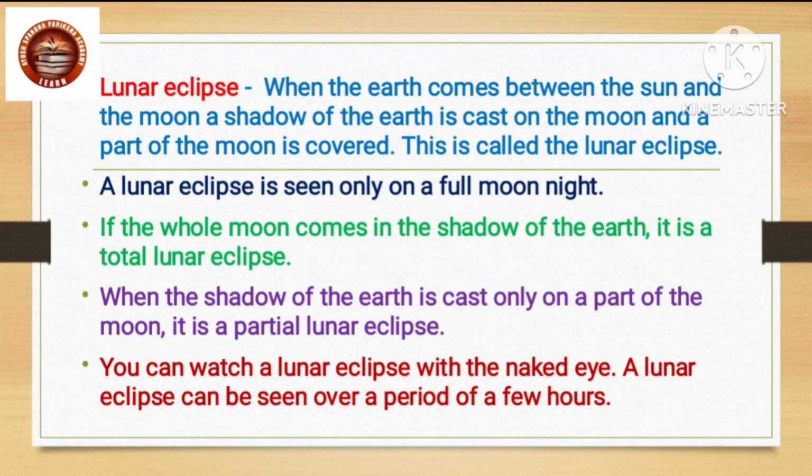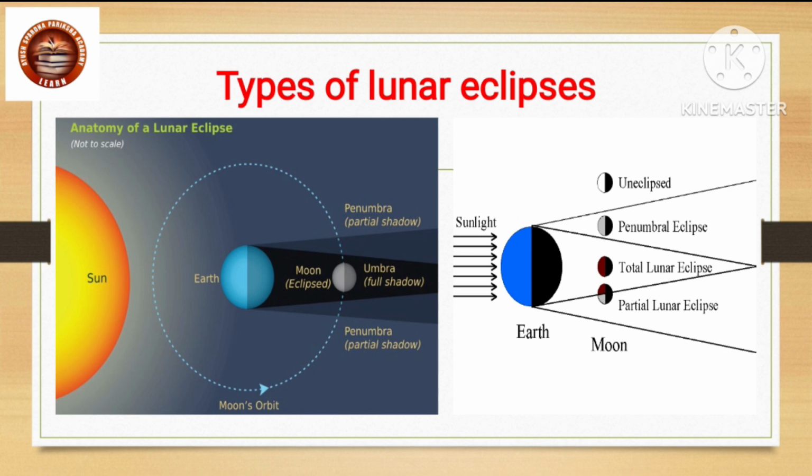Lunar eclipses. When the earth comes between the sun and the moon, a shadow of the earth is cast on the moon and a part of the moon is covered. This is called the lunar eclipse. A lunar eclipse is seen only on a full moon night.